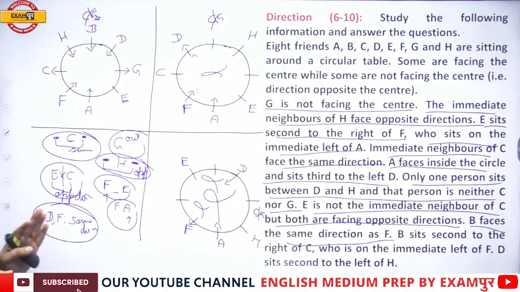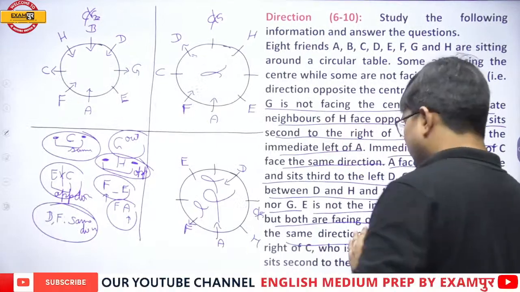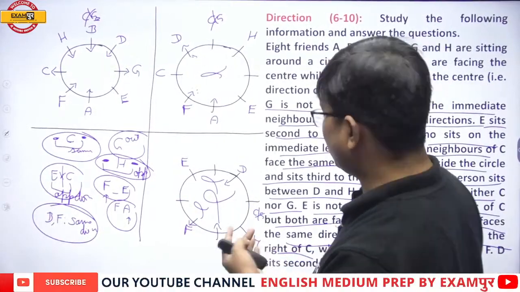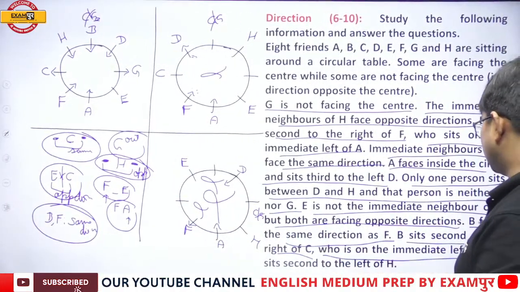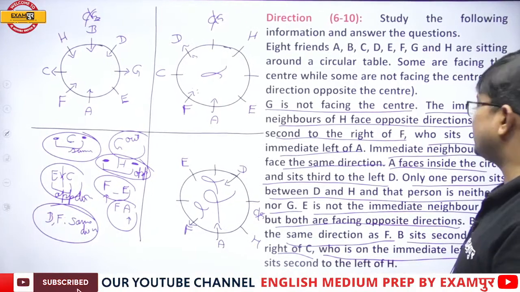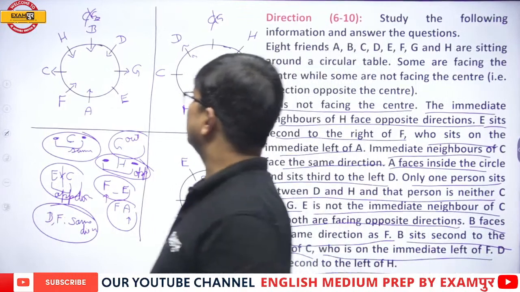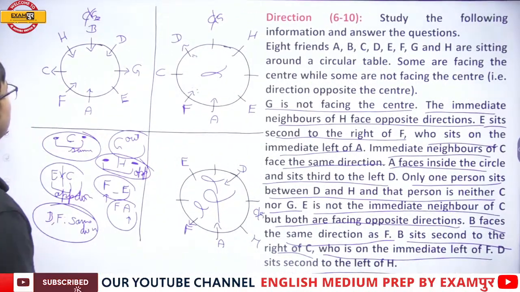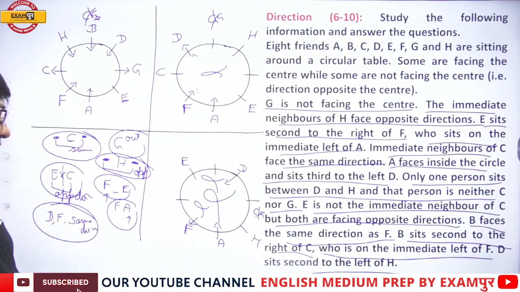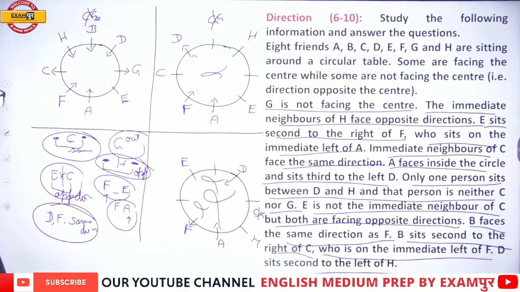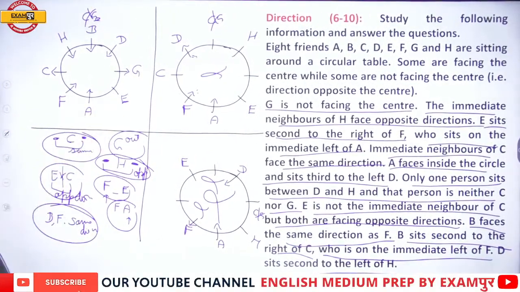Now, my dear students, very important. B sits second to the right of C, fine. C is on the immediate left of F, fine. D sits second to the left of H, fine. Now, in which direction is E facing?